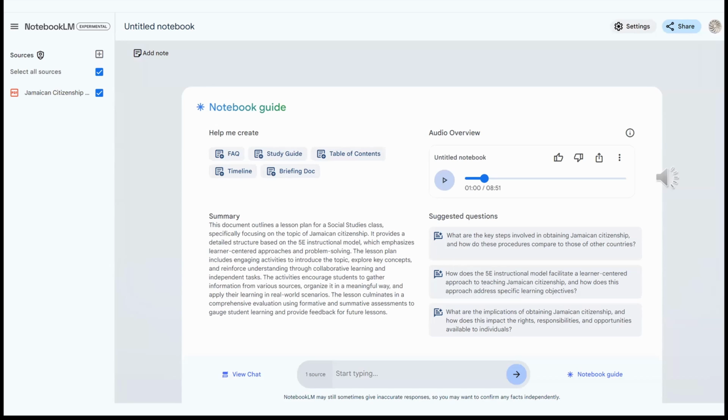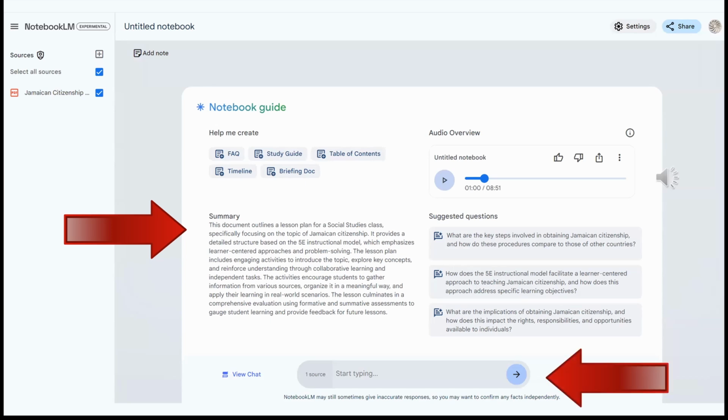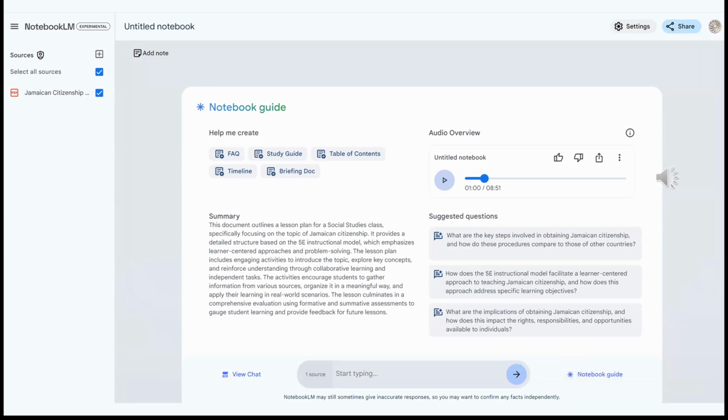What it does is it summarizes the information. It also lets me ask questions where I, as the instructor, I can go in and ask questions to help me with the lesson plan. But in this case, what I want is I want some additional media. So what I can do is I can click this option here with audio review, and now this will generate an actual podcast of the content that I uploaded. So let's listen to this.